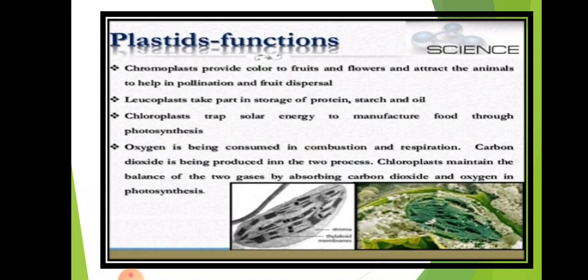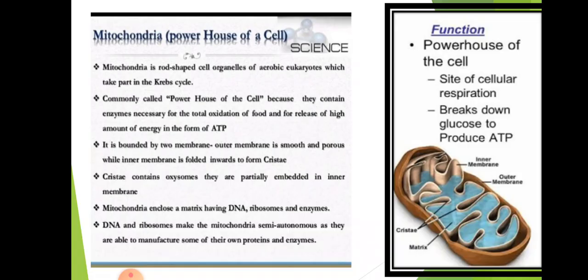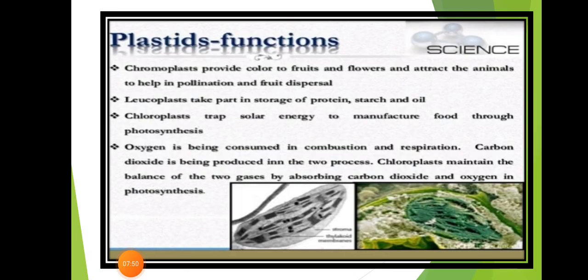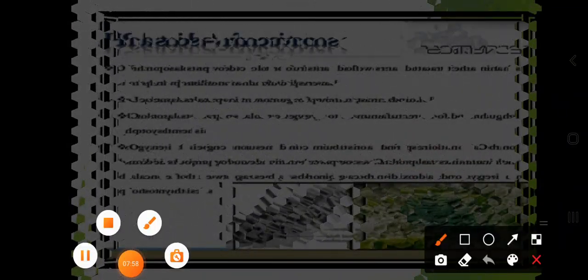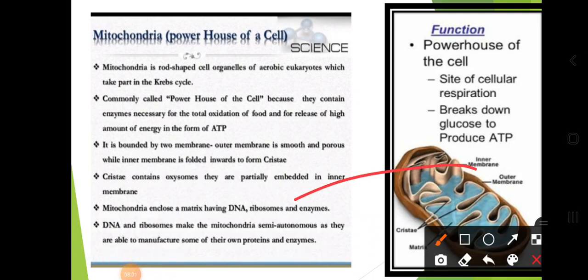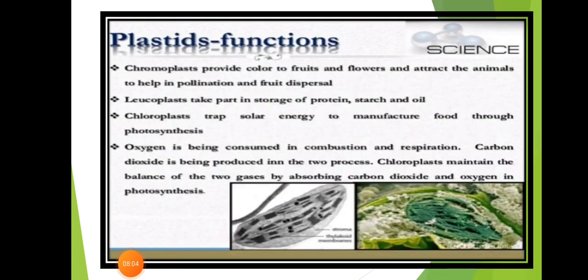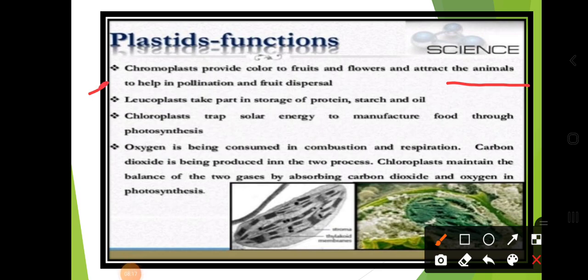Okay, let's discuss the next concept, the plastids. Plastids: the chromoplasts provide color to fruits and flowers and attract the animals, which helps in pollination. So dear students, what is the chromoplast? It provides color to fruits and flowers and attracts the animals to help in the pollination.